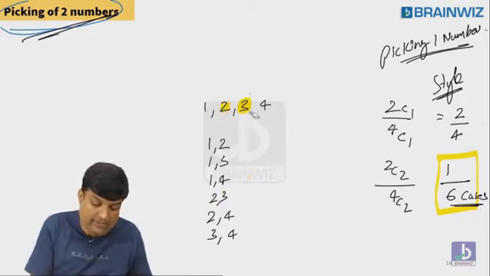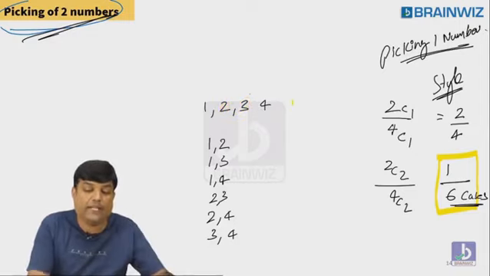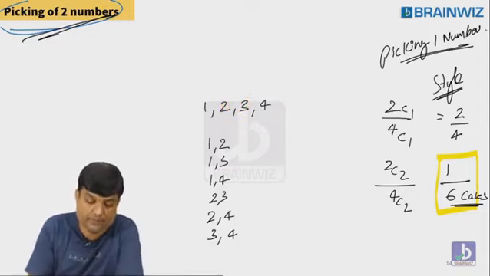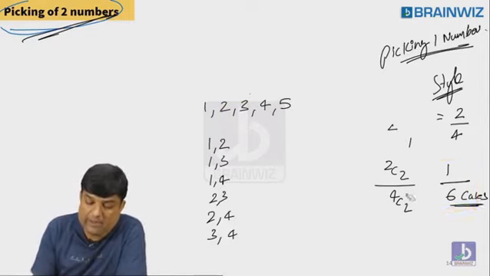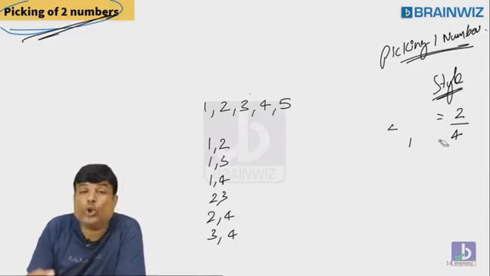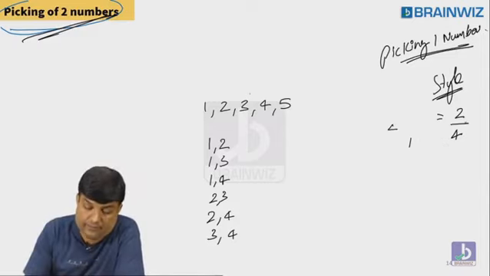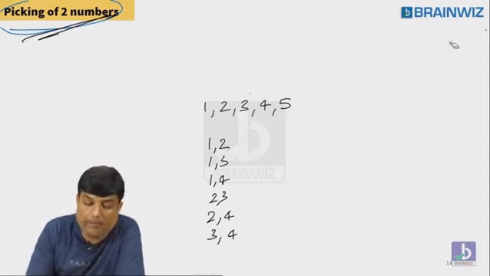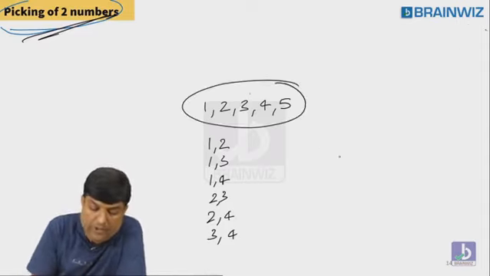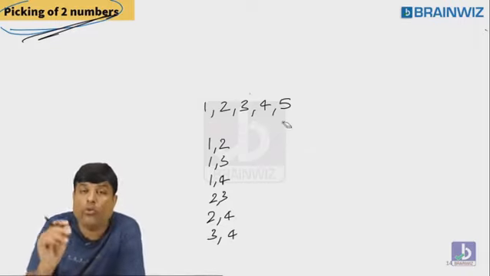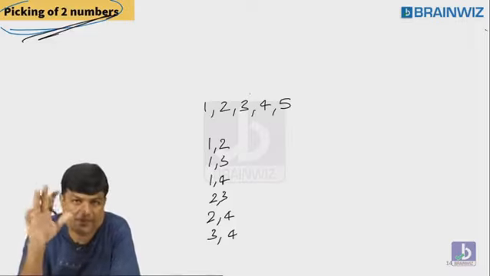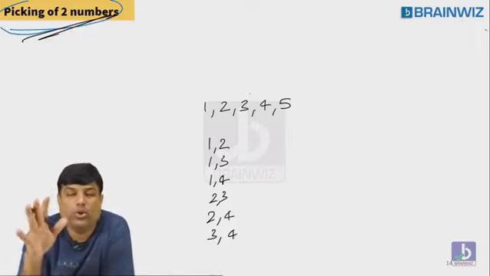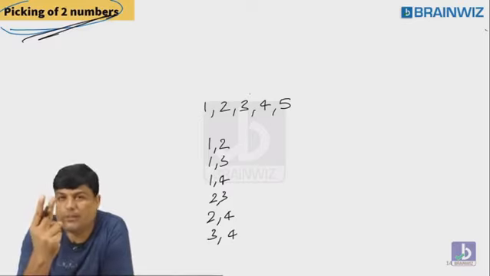Guys, my question is, 5 numbers are there. 2 numbers are picked at random. Not picking 1 number. Out of 5 numbers, you are picking 2 numbers. Please tell me what is the denominator. Guys, I am wasting my time to teach you the basics. Kya kare? Some students must understand these things. Bolo, what's the denominator, you tell me? 2 numbers are picked at random.